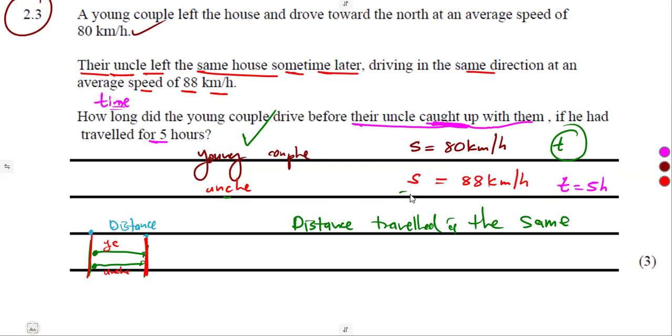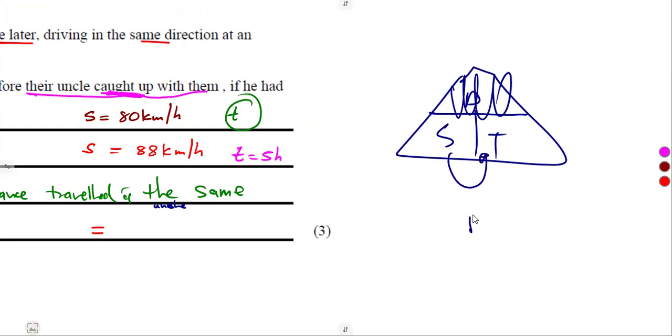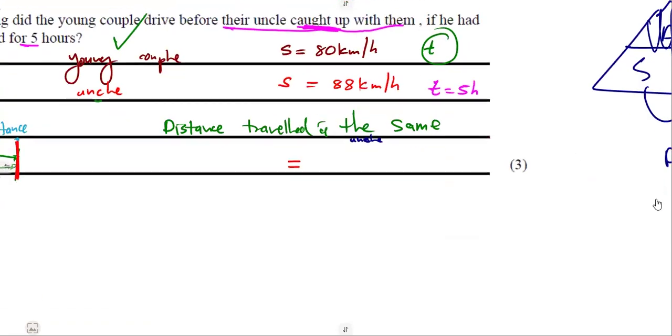And that distance that he traveled in 5 hours is the one that we are going to use to equate between the two, to say the uncle moved, or he traveled, this as a numerical value. How do we find the distance? That is the question now. Remember from our DST concept, this is our distance. So it's speed times what? Speed times time. So let's go to the young couple.